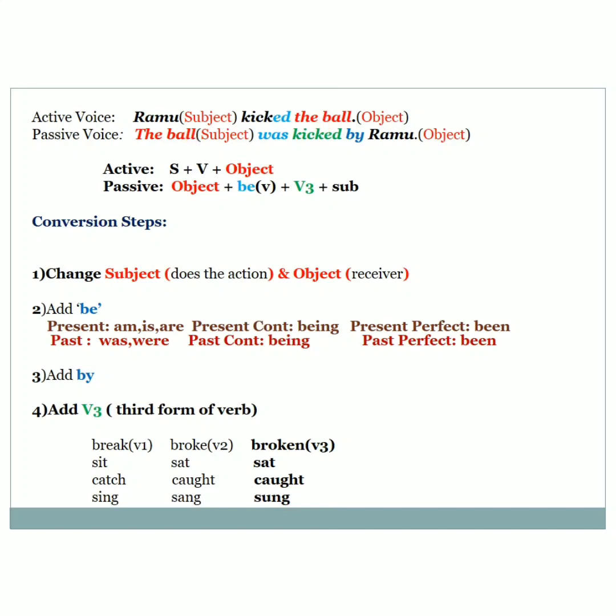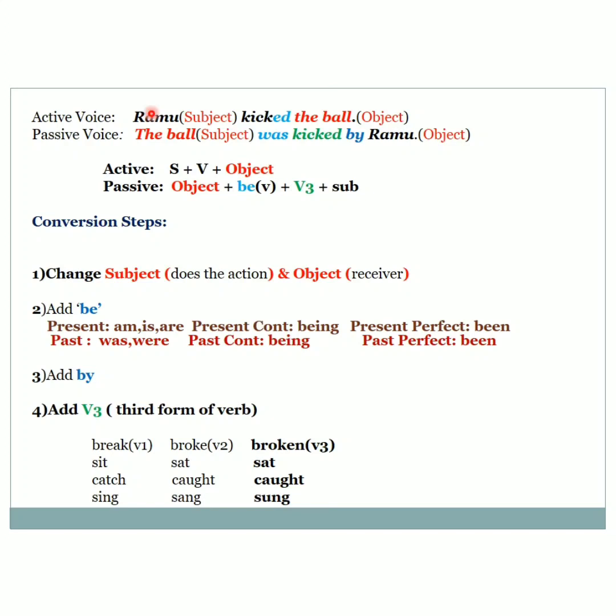Okay, we have identified the subject and written it there. After that, identify the various be forms. The different forms of be are, if it's in the present, we can use is, are, or am. If it's in the present continuous, use being. If it's present perfect, use been. And past use was or were. Past continuous you also use being. Past perfect use being.